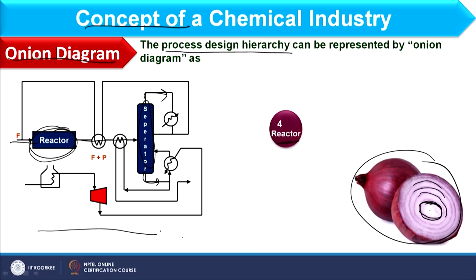So, once the product is formed in the reactor, we have to separate those products. In the onion diagram, that is represented by another layer above the core. Please keep in mind, the innermost layer would be the reactor, as it is the core of the onion, and above this we have the layer of separator.